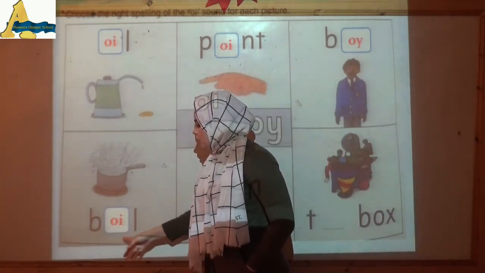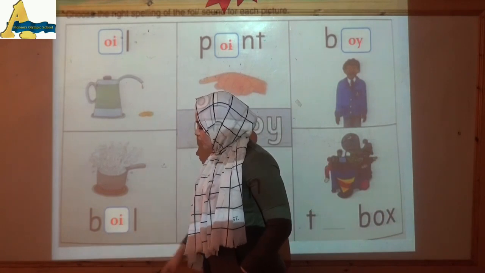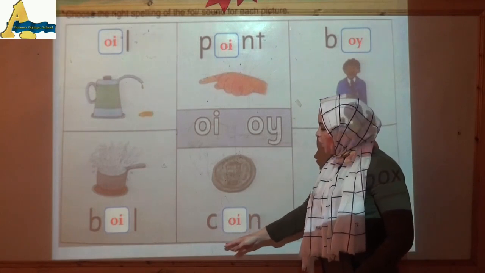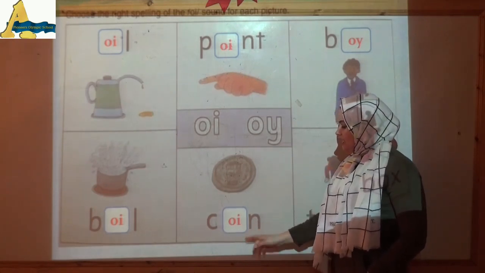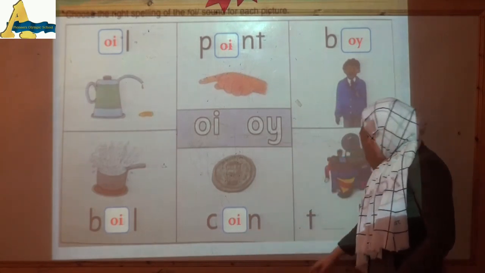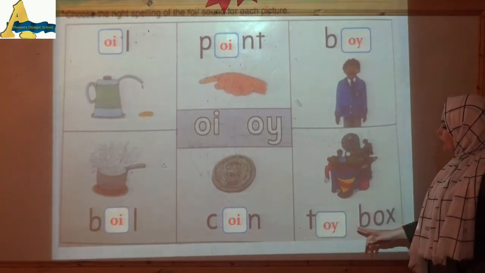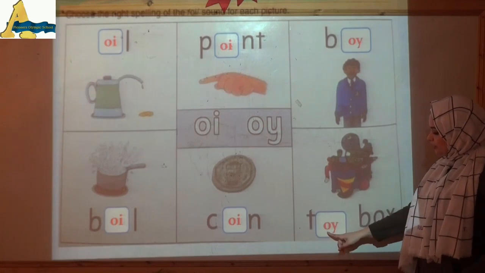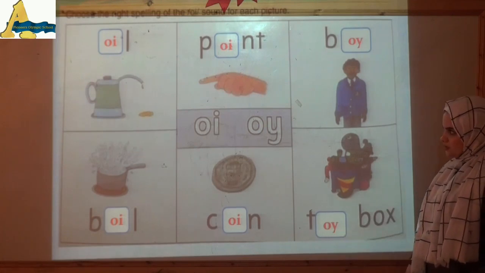Boil, boil. Oi, O and I together like this. And here, what's this? It's a coin. Coin, O and I together like this. And this is a toy box. So oi comes at the end of the word toy, so we write it O and Y like this.